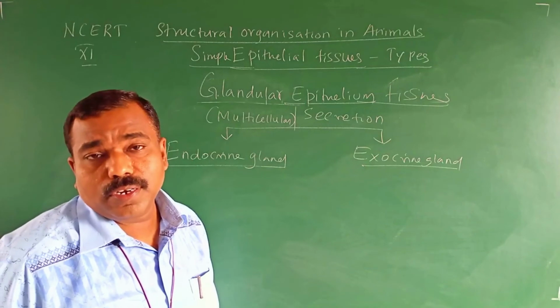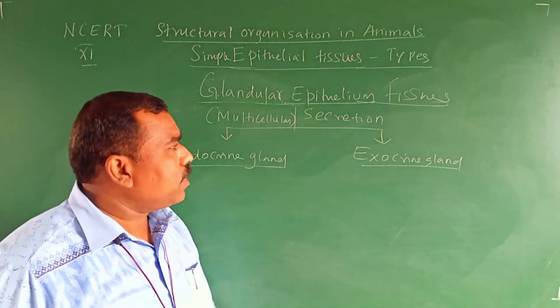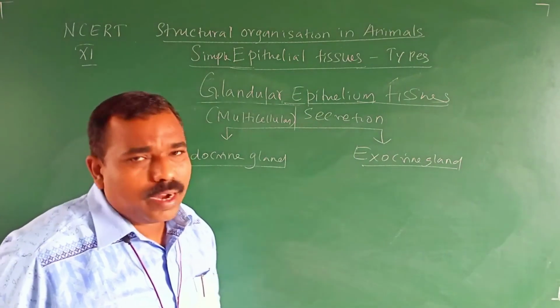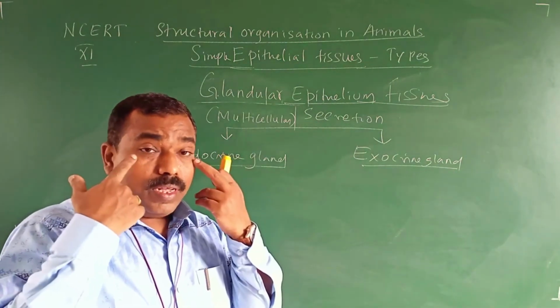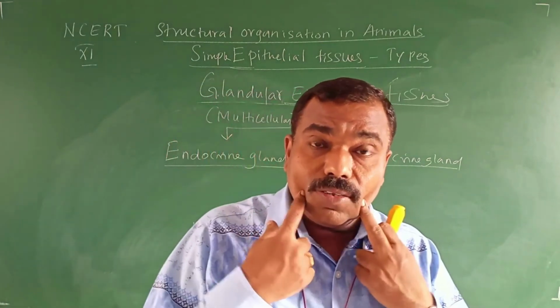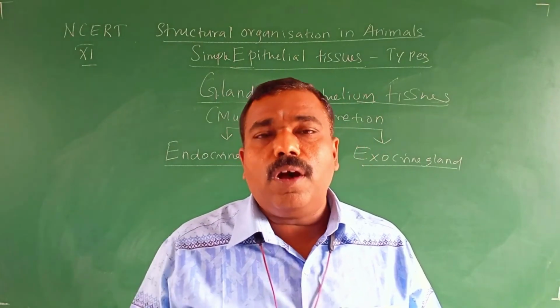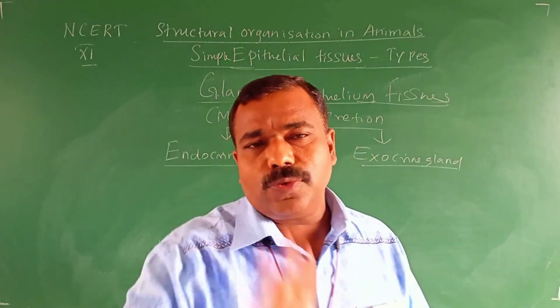You might have learned this in your lower class. It's a basic one. Based on the secretion, I said exocrine gland. For example, our tear gland is exocrine. The salivary gland is exocrine. The sweat gland is exocrine. All the digestive glands are exocrine.